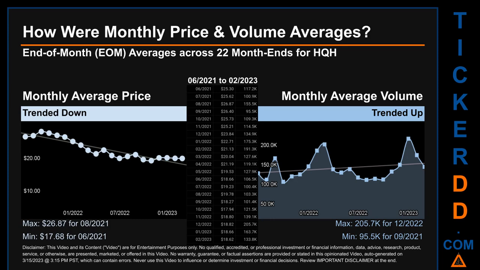The maximum end-of-month average price was $26.87 for 08-2021 while the minimum was $17.68 for 06-2021. Looking at volume, 12/2020 and 09-2021 respectively saw the highest and lowest monthly average volume at 205.7 thousand and 95.5 thousand.